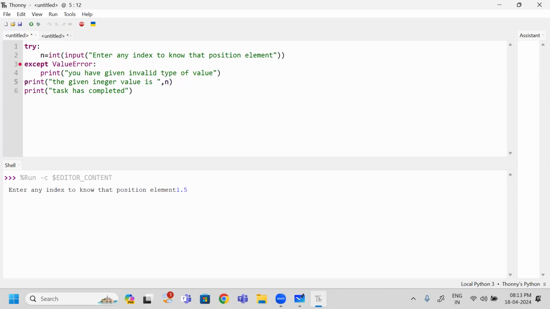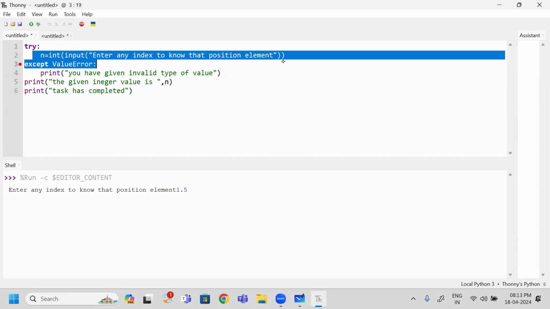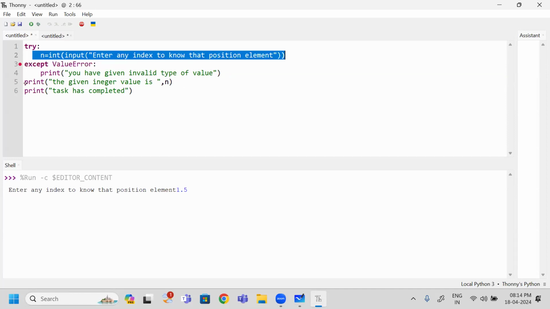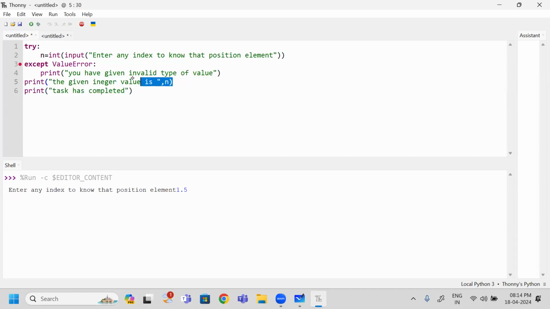So what happened? This is trying to execute, but while executing, does this line know what the n variable is? It doesn't know, because this n value failed while taking the number. So again you will get one more exception at this place.